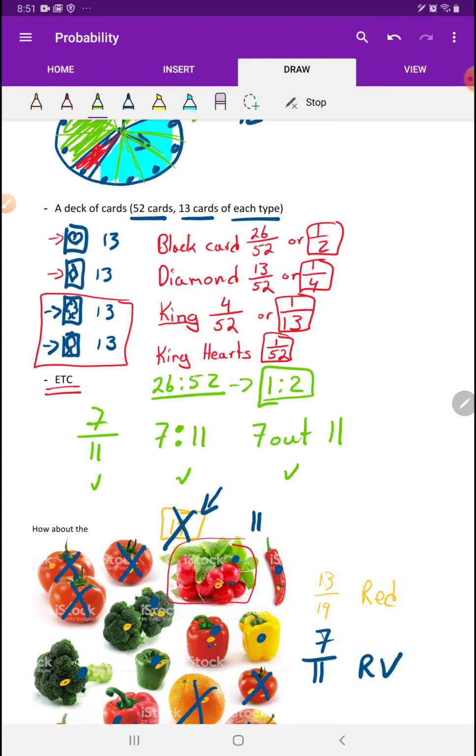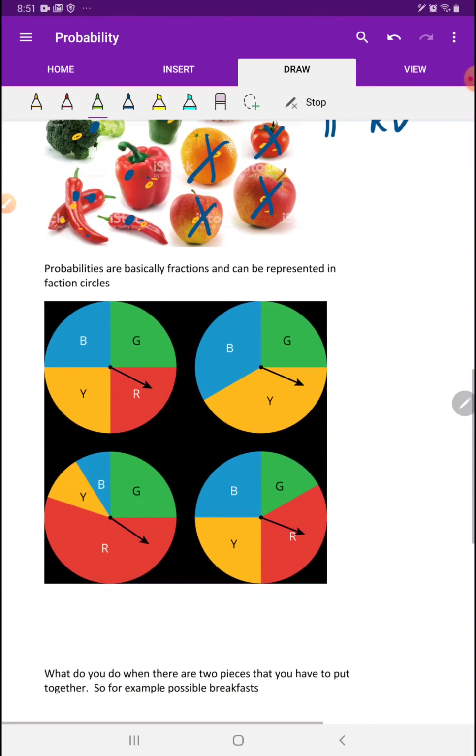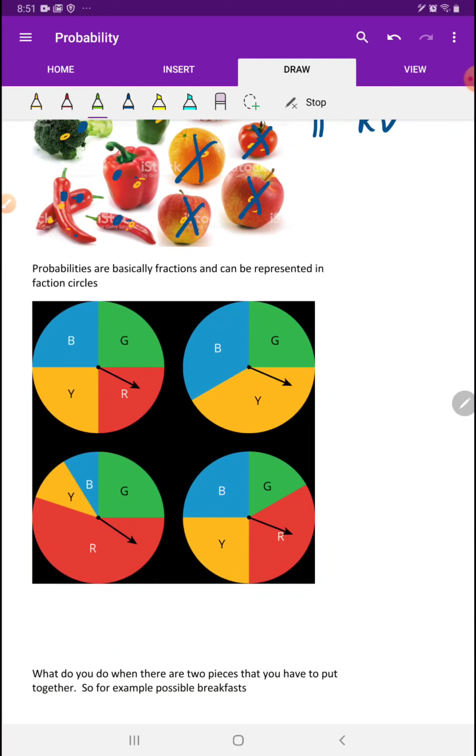You always have to reduce it to the simplest form, just like in fractions. Okay, so we were talking about circle fraction representations, and here's a great example. Some simple questions on this: if I want to get a red, which spinner should I spin? Well, obviously, I should spin this spinner because there's the most red on that. Okay?